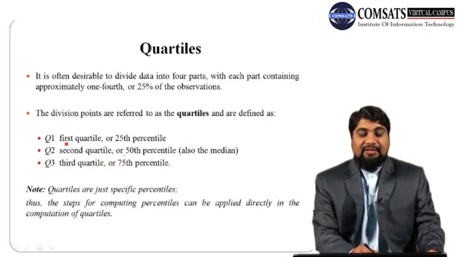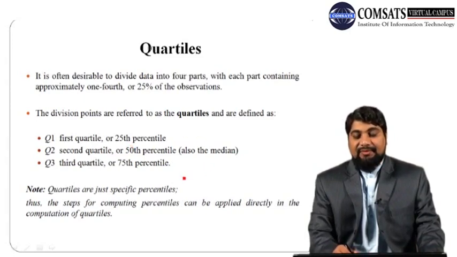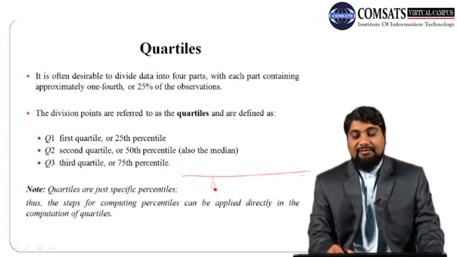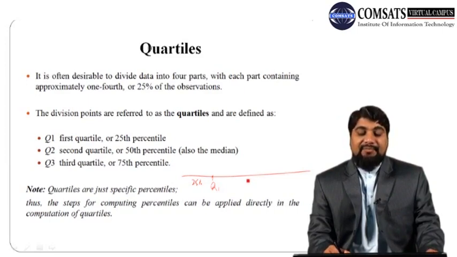So it means Q1, the first quartile or 25th percentile, is the point below which 25% of the data lie and above which 75% of the data lie. So here is Q1, the first quartile. Below this point we have 25% of the data, and above this point we have the remaining 75% of the data.